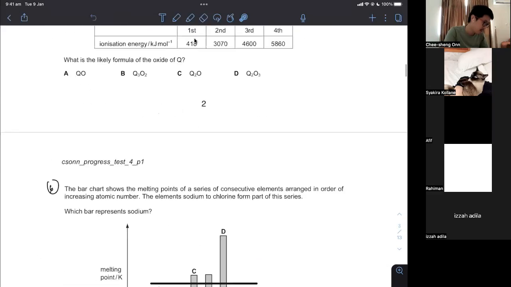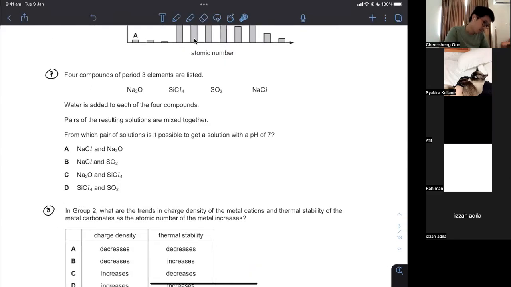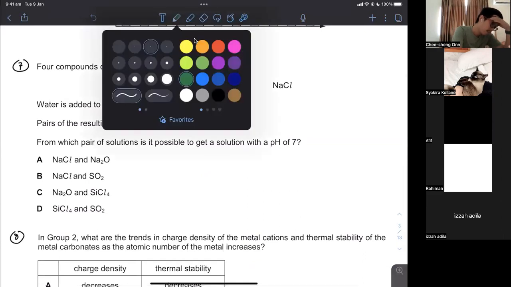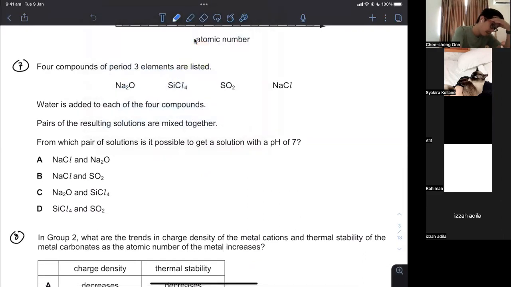Question 7. All right, so what do we have here? We are combining a pair of the resulting solutions. This is to do with the chemistry of oxides and chlorides. Like I said, these are AS chemistry. You must learn to write on a piece of paper what happens when you dissolve each of these in water. Sometimes it's fill in the blank, but you must be able to write all of them down on paper.